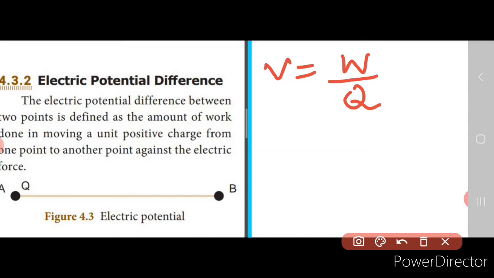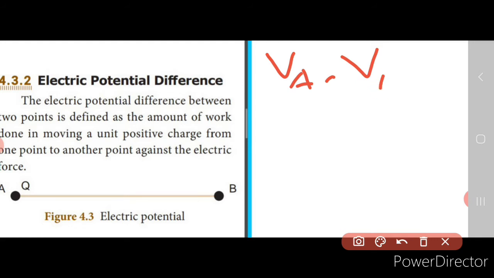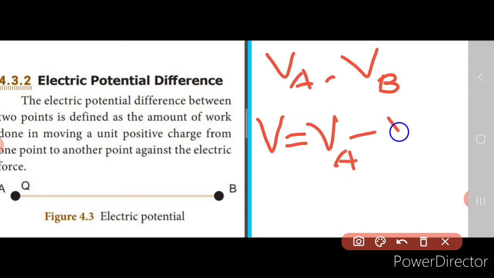Now if VA and VB are the potentials at the points A and B, how can I calculate the potential difference between the 2 points? V is equal to VA minus VB, right? If the potential at A is more than B, then this formula holds, because from a higher value we subtract the lower value, isn't it?